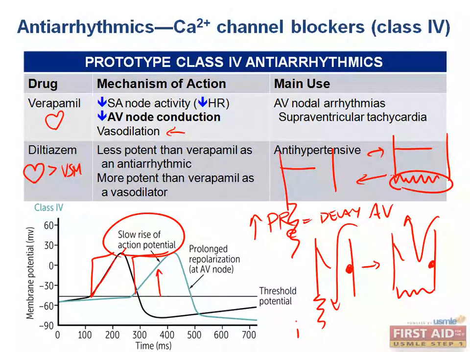So again, let's just quickly review that. This is our calcium channel. This is the intracellular environment. This is the extracellular environment. After depolarization, you have to open this activation gate while the inactivation gate remains open. This is an opportunity for the calcium channel blocker to block the calcium channel.